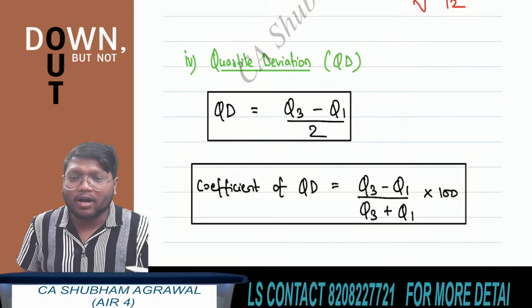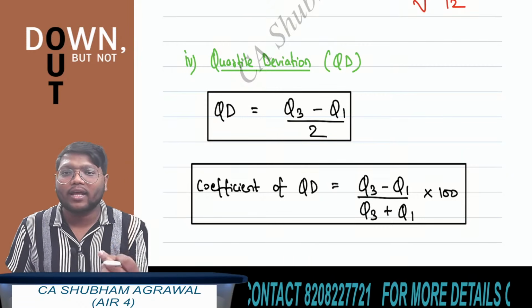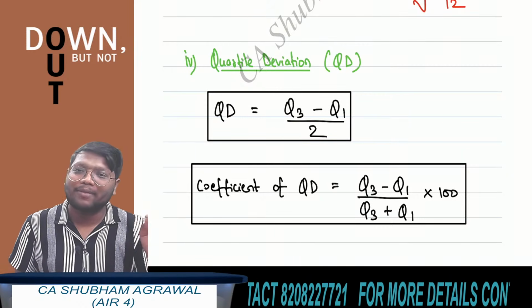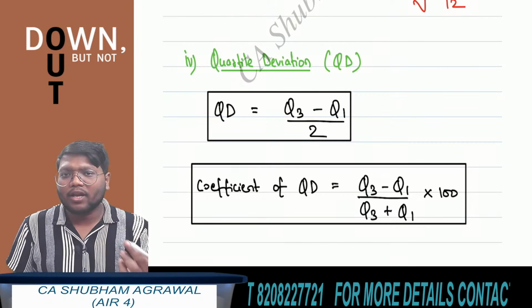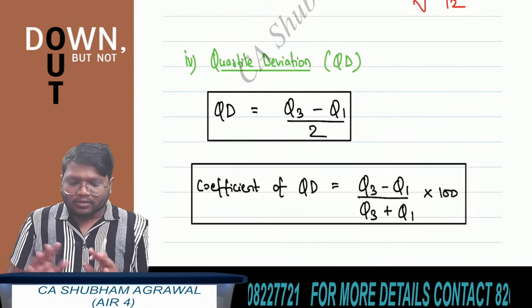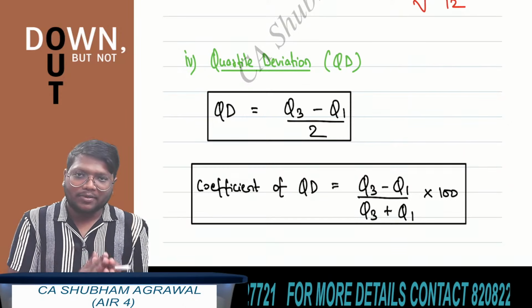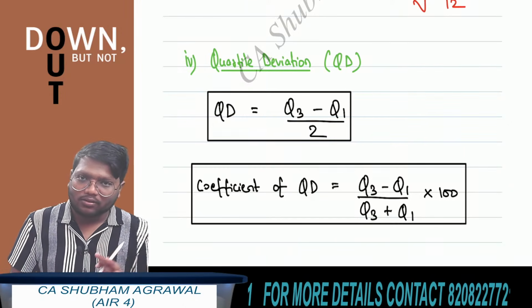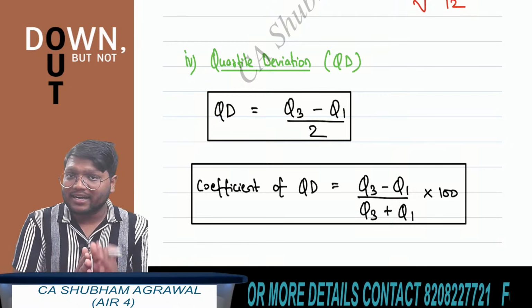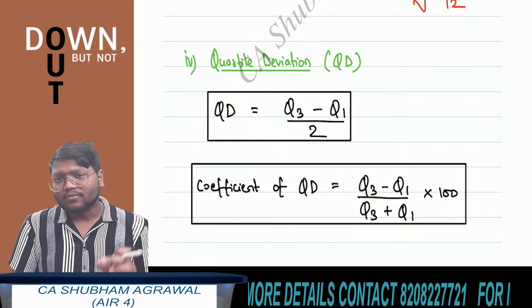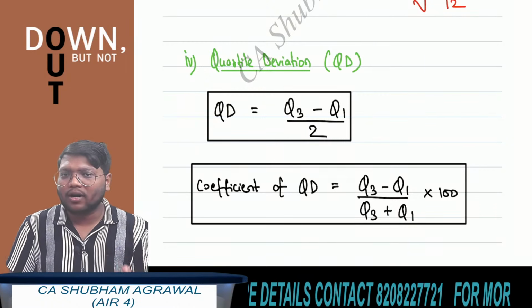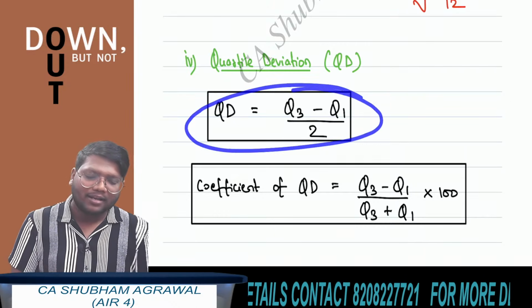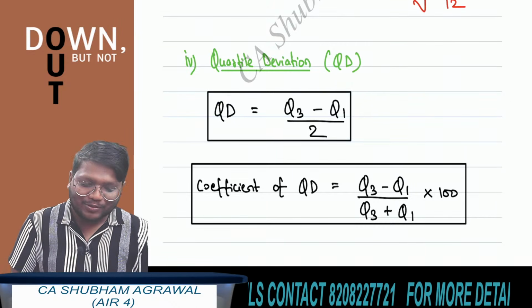If discrete data is given, how to find quartiles? The formula to find the pth quartile is the value of (n plus 1) upon 4 multiplied by p, the pth observation. By using that formula, you can easily find Q1 and Q3. So whenever you have to find quartile deviation, your first step is to arrange the given data in ascending order. Then you have to find the value of first quartile and third quartile, and then apply the formula of quartile deviation. Understood? Okay.